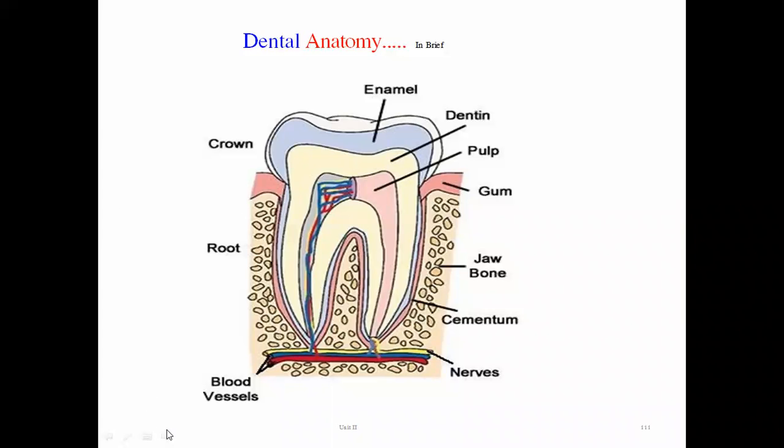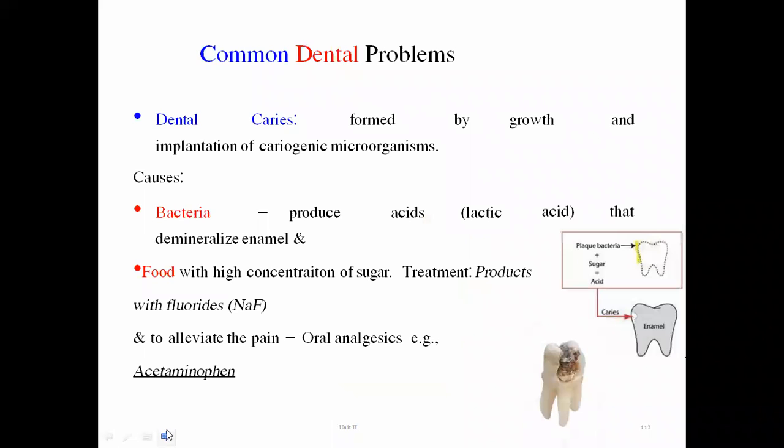Now, what common dental problems do we have to face during our healthy behavior? So the common dental problems begin with dental caries. This is the most foremost problem which everybody faces in life. Dental caries is formed by the growth and implantation of cariogenic microorganisms. Now, what type of microorganisms form the caries? Caries means the formation of a tooth decay procedure.